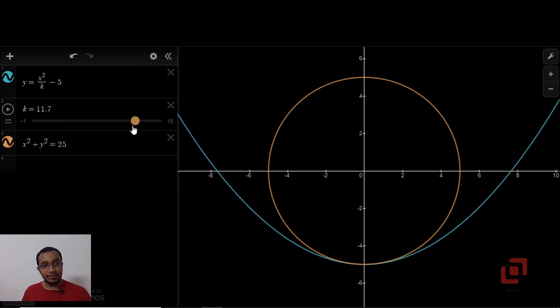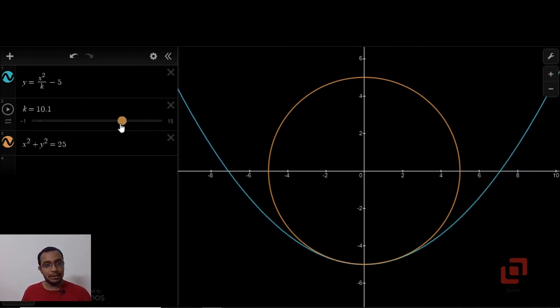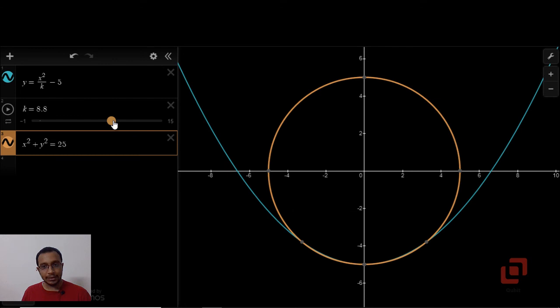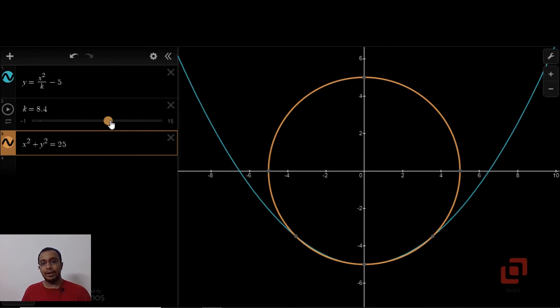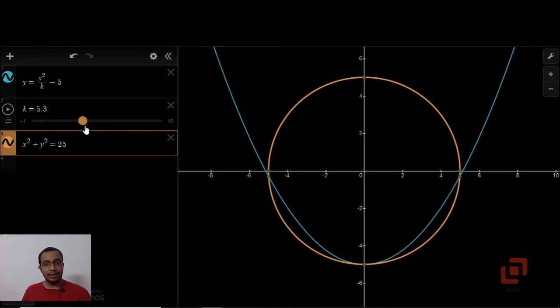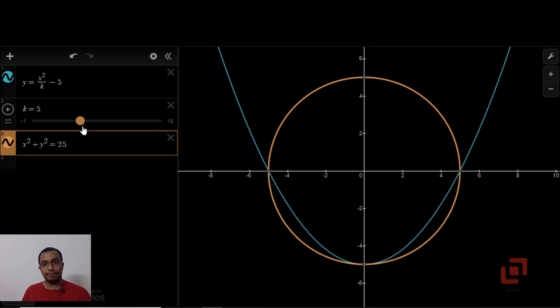Now let us see what happens if k is in between 1 and 9. You can see the 3 points of intersection clearly. You can also see that the two gray dots are moving upwards as k decreases, and when k is 5, there are 3 points and all of them are on the axis.